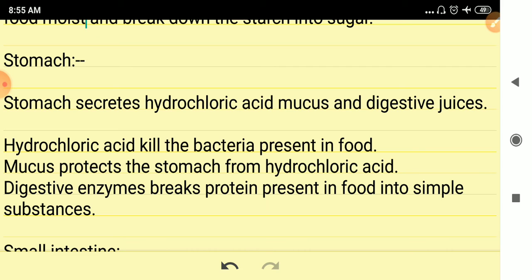Mucus protects the stomach from the action of hydrochloric acid. The acid can damage our stomach. This mucus protects the stomach from the action of hydrochloric acid, and the digestive enzymes break proteins present in the food into simple substances.